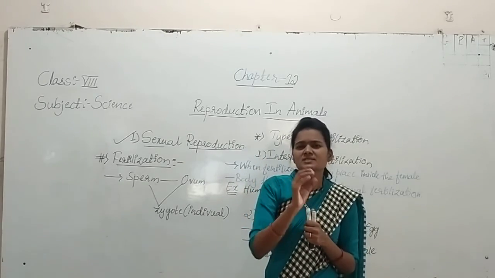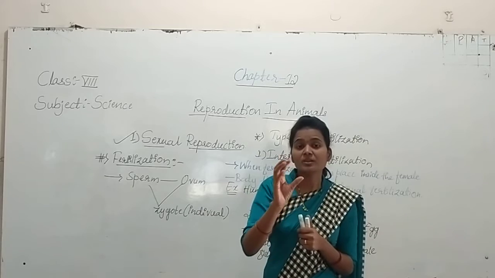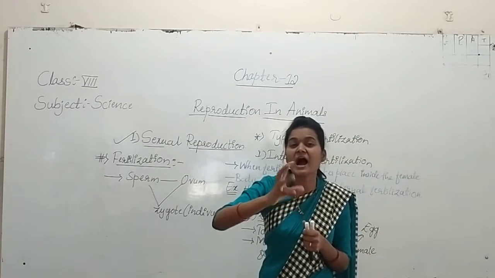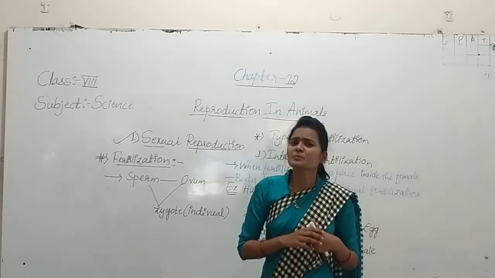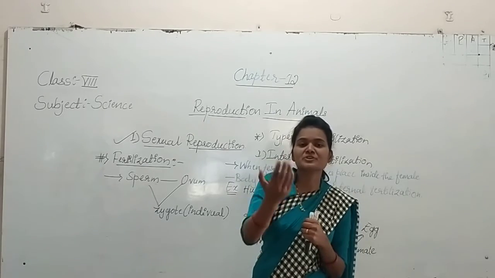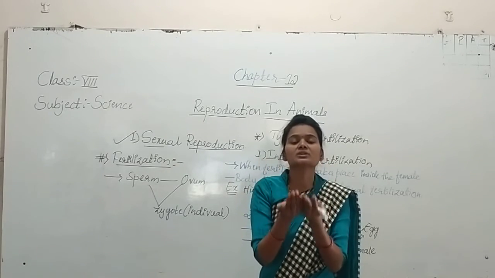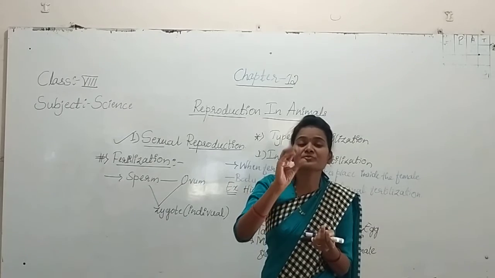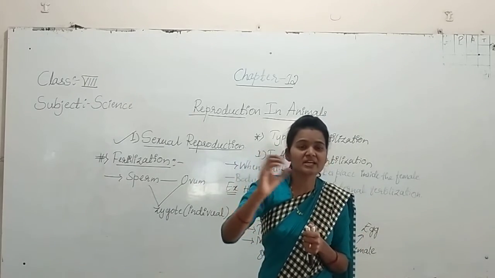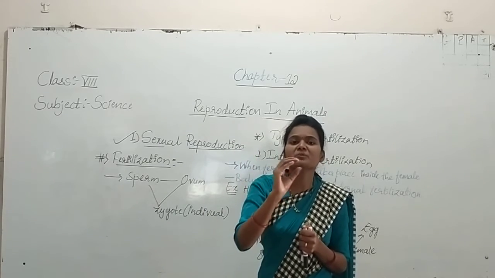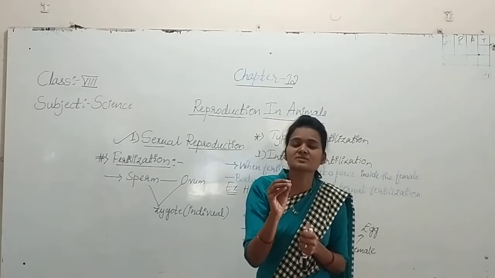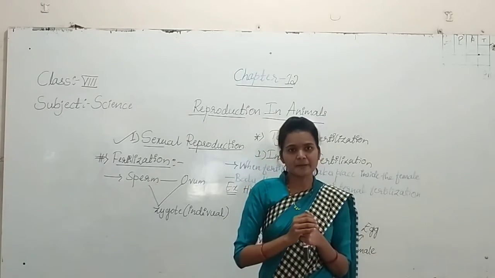We already know that a hen's eggs are covered with a hard outer shell. But the egg laid by the fish has no outer covering. It is made up of a jelly-like substance, and that is how it is protected.